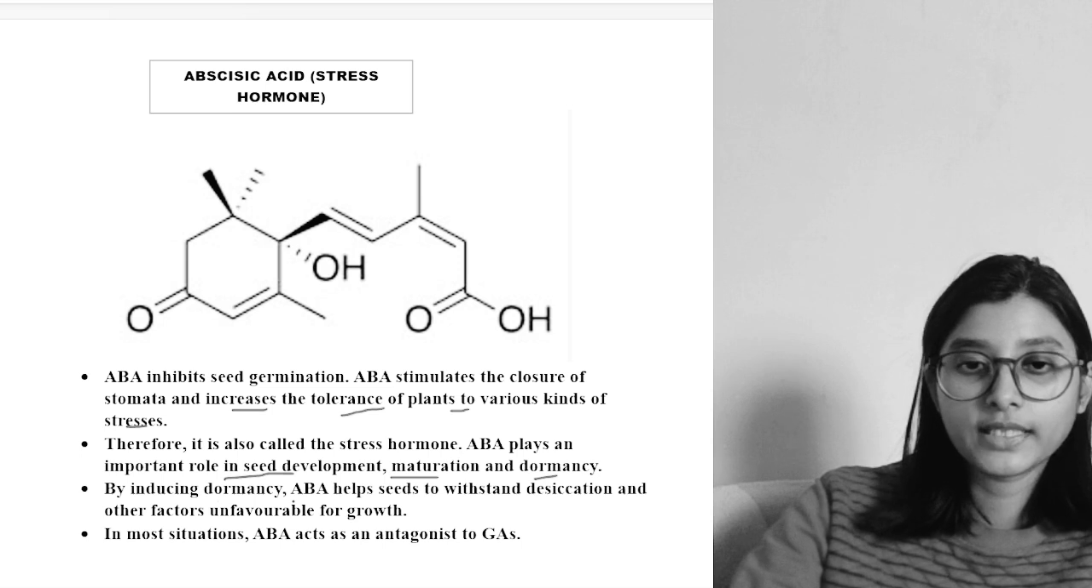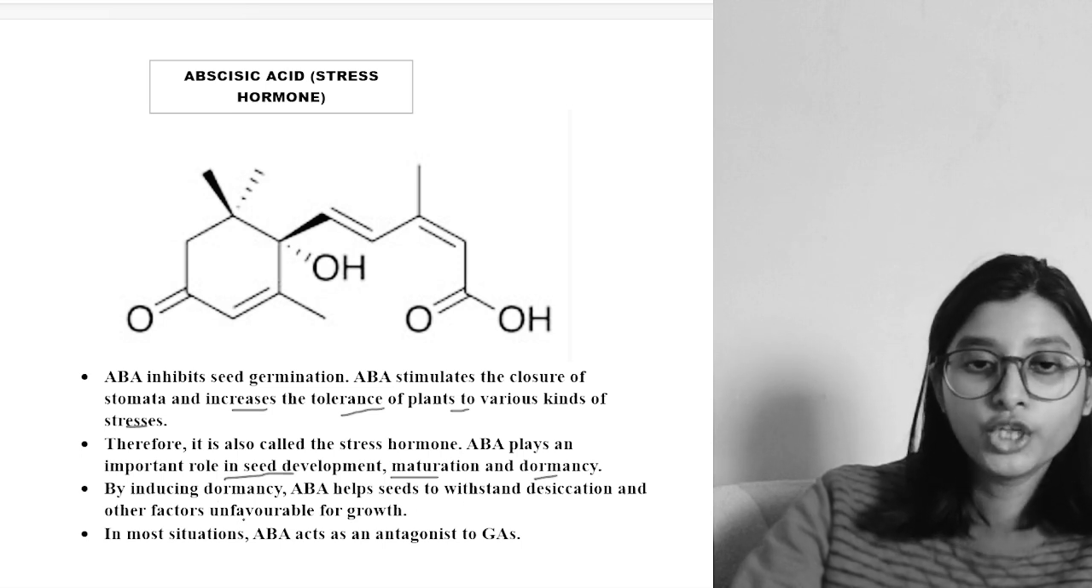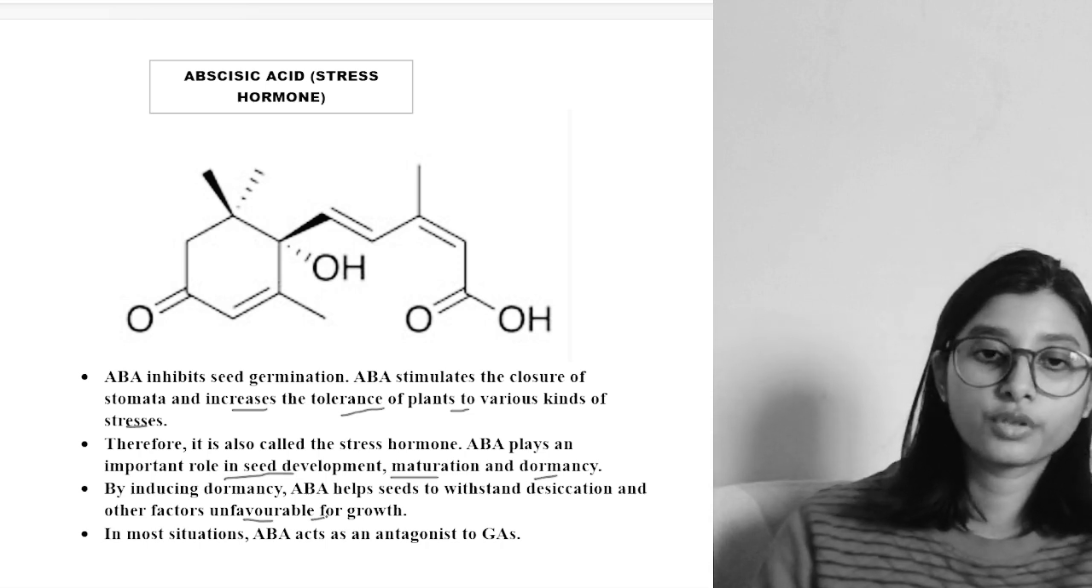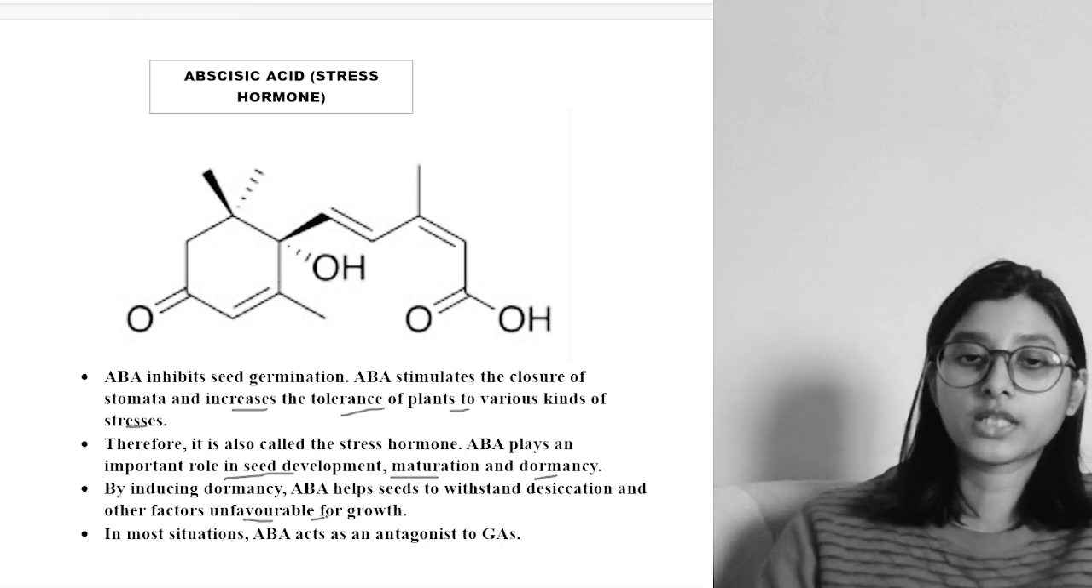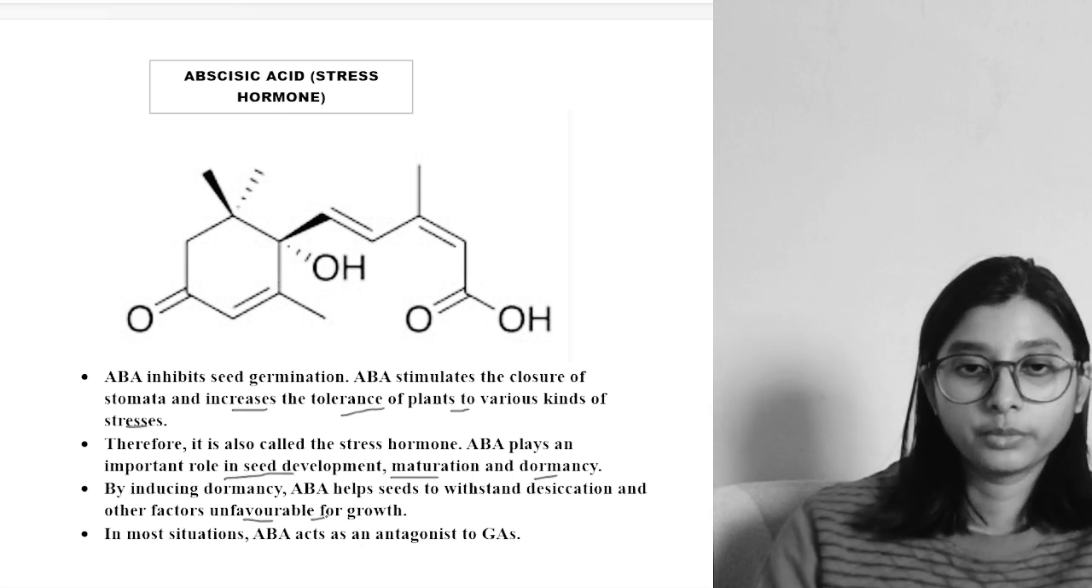By inducing dormancy, ABA helps seeds to withstand desiccation and other factors unfavorable for growth. So basically, in the stress condition they undergo the process of dormancy so that they can withstand the stress conditions like seed desiccation and unfavorable growth environments.